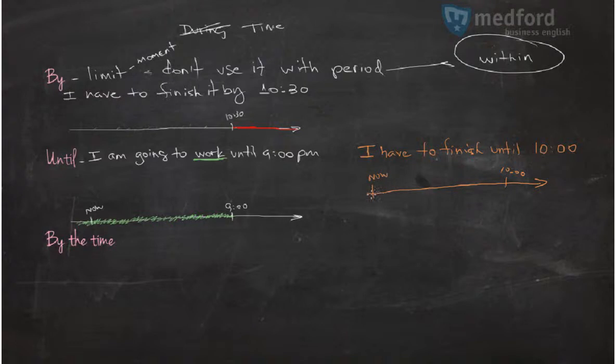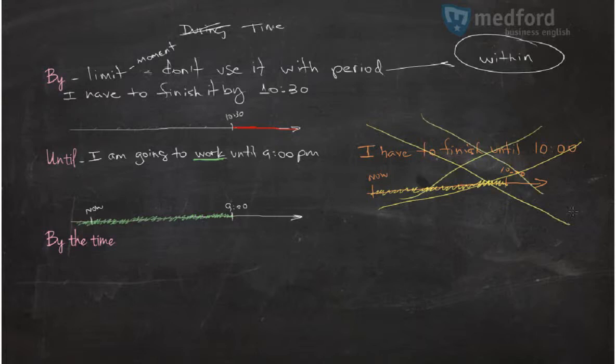finish, finish, finish, finish. See, that doesn't work, okay? That is wrong. Don't use this. If you are watching this lesson, you probably have used this. So you have to use the limit, not the period, the limit. I have to finish until, it's wrong. I have to finish by 10 o'clock. That's correct. By the time, what is by the time?